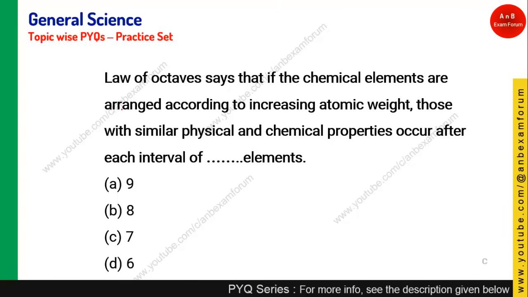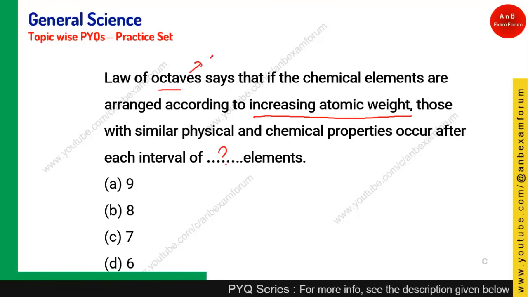Law of octaves says that if the chemical elements are arranged according to increasing atomic weight, those with similar physical and chemical properties occur after an interval of how many elements? So you should be very cautious, because the law of octaves, as you know, the word octave means 8.